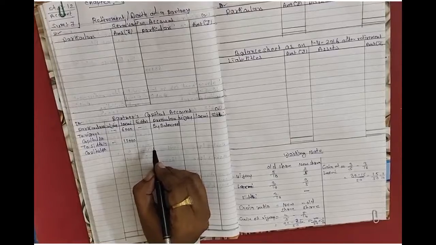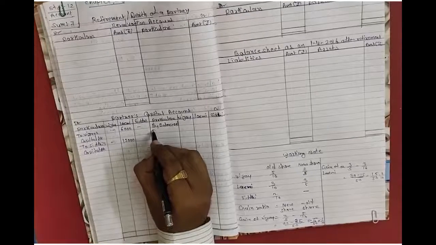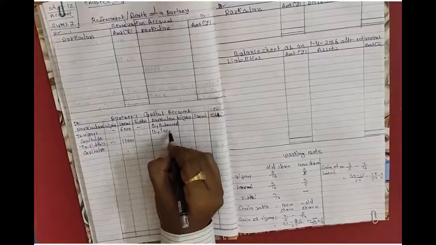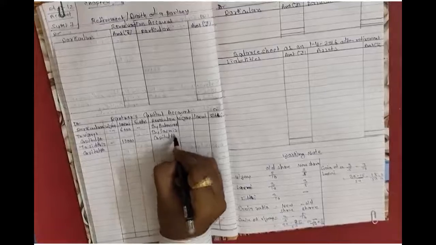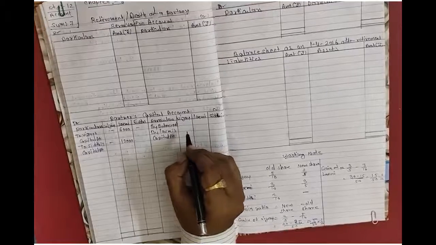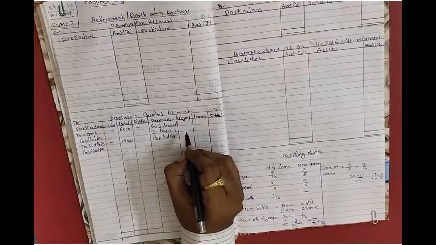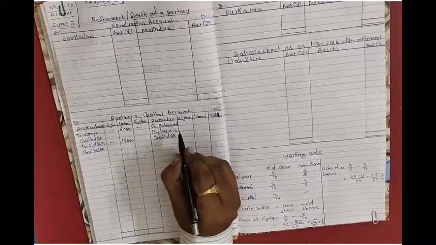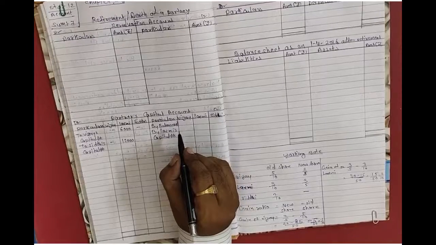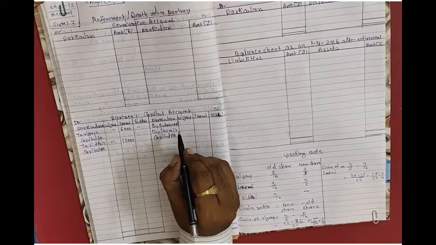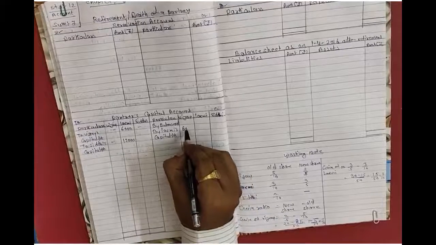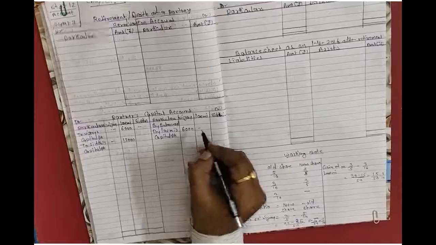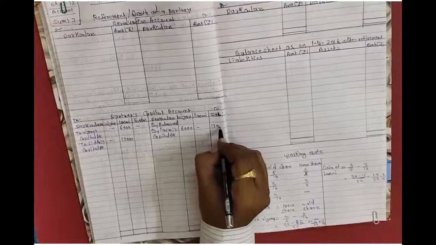Then partner capital account credit side, by Lakshmi's capital account, an amount of rupees 6,000 in Vijay and 12,000 rupees in Siddhi.